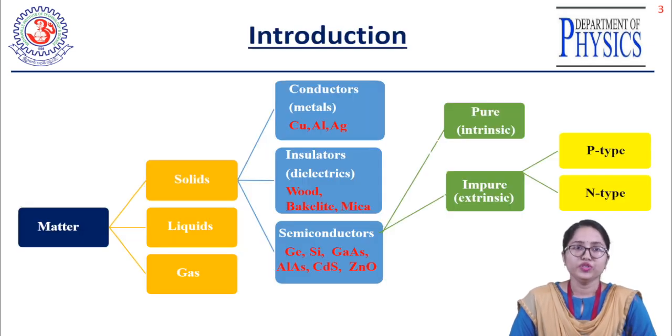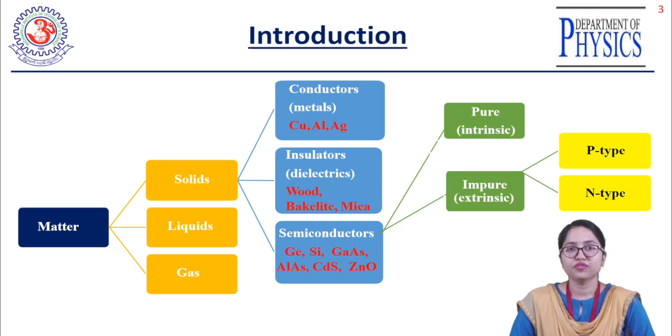As we know, matter is nothing but the constituent of solids, liquids and gas. Again, the solids are conductors, insulators, and semiconductors. Generally the metal materials belong to the conducting materials, and the insulators are the dielectric materials.